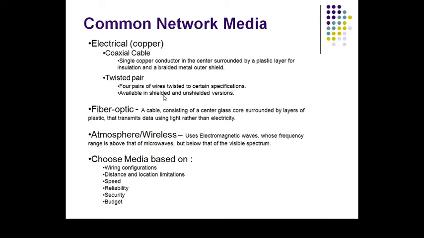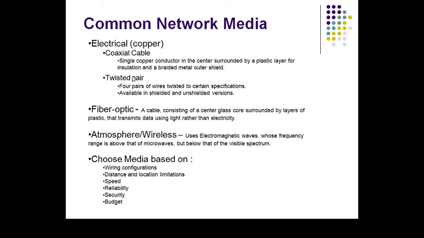STP means shielded twisted pair and UTP means the unshielded version. Then we use the fiber optic, a cable consisting of a center glass core surrounded by layers of plastic. Mostly for internet purposes we use the fiber optic, and for LAN purposes we use the twisted pair cable. Then it transmits data using light rather than electricity.